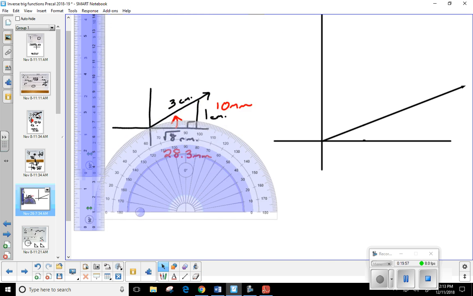Now, is there anybody who doesn't know how to use a protractor? There were some students in the pre-cal IS classes who did not. Basically all the protractors work the same way. You'll notice mine has these little crosshairs right here. You want to put that right smack dab on your origin. Some of your protractors are a little different. You see how they have the hole in the middle? So they don't have crosshairs. You're just going to put that hole right over your origin.